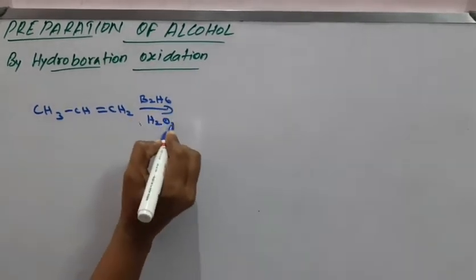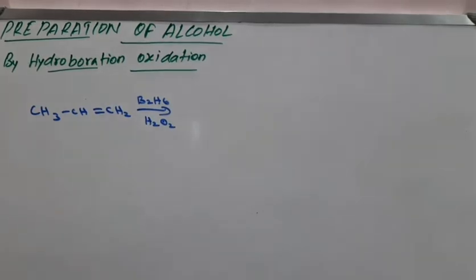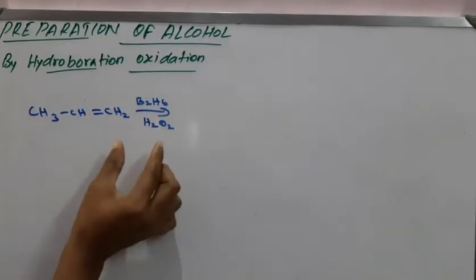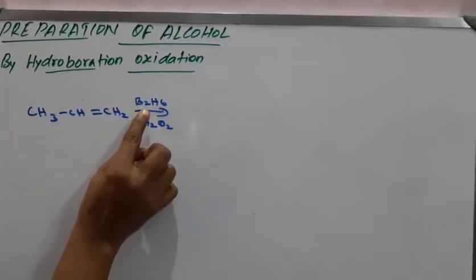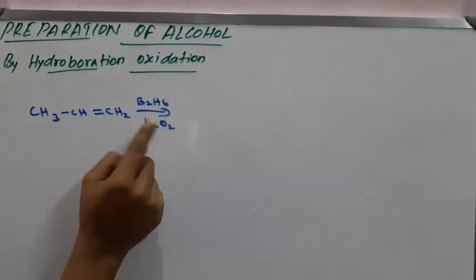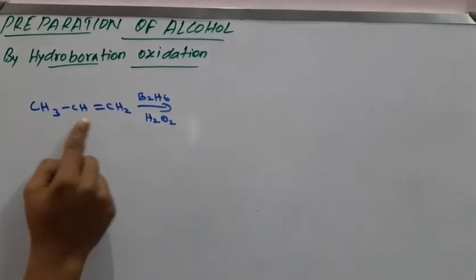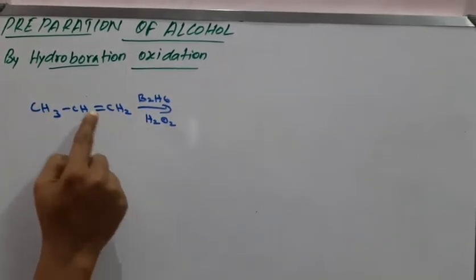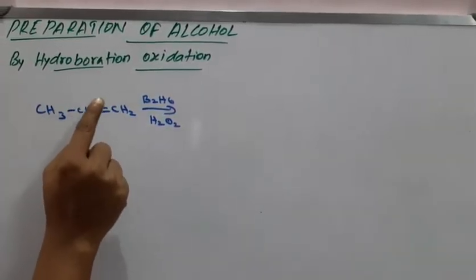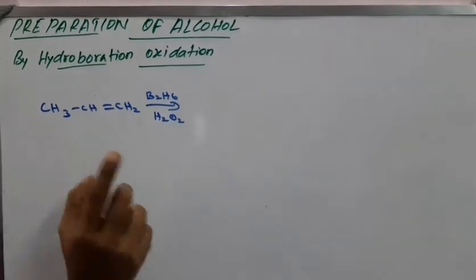Wherever you see such reactions in the presence of boron, B2H6 meaning diborane, in the presence of H2O2 and NaOH, that particular reaction is alcohol from the hydroboration oxidation method.